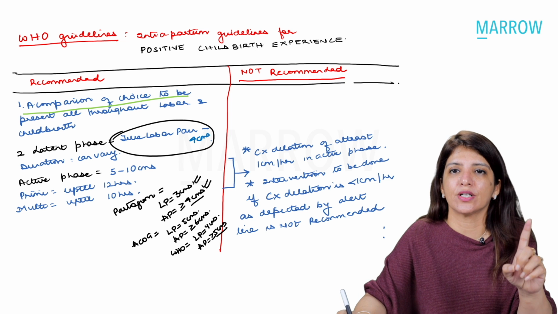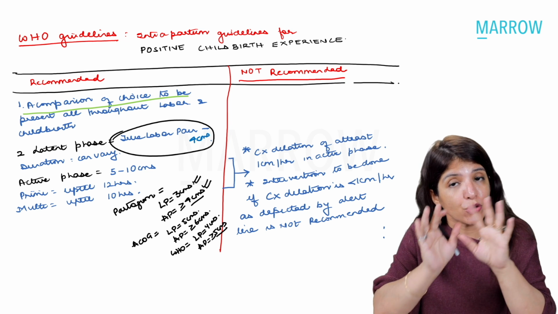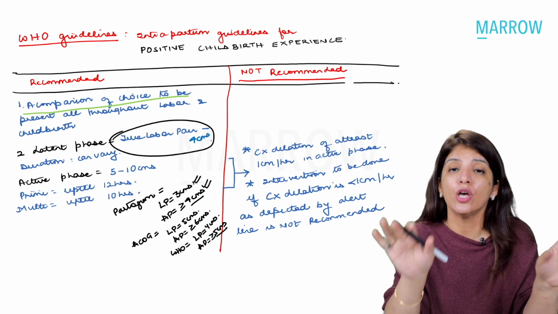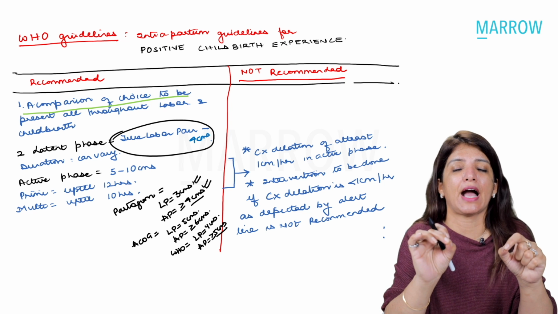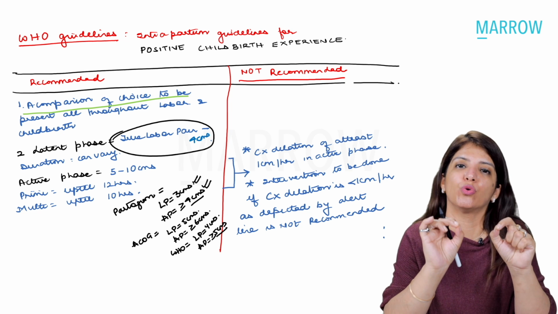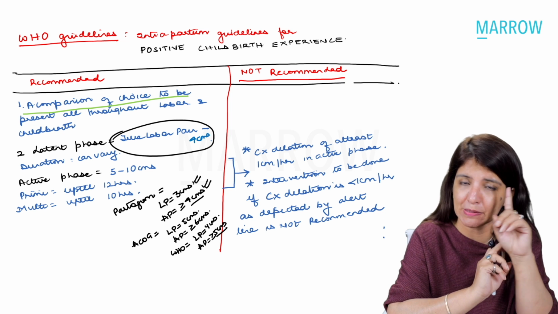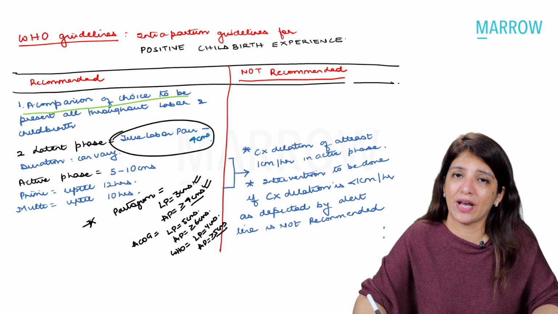So, if your question comes that on a partogram, plotting should begin at, your answer is going to remain the same because for partogram, the guideline hasn't changed. So for a partogram, the plotting should begin in active phase and it should begin at 4 centimeters. You are not going to say there that it begins at 5 centimeters, right? That is a very, very important change which WHO has made.